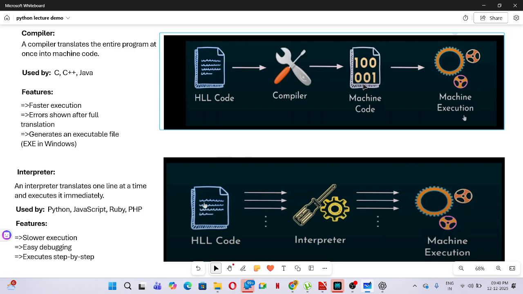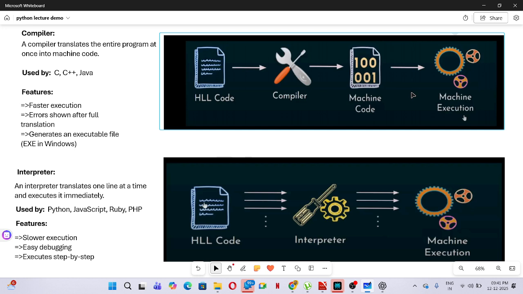Machine code, I already explained, right? This is a system executable code. It is understood only by the system, not by humans or users. High level code is a user friendly language and machine code is the system executable language, system friendly.